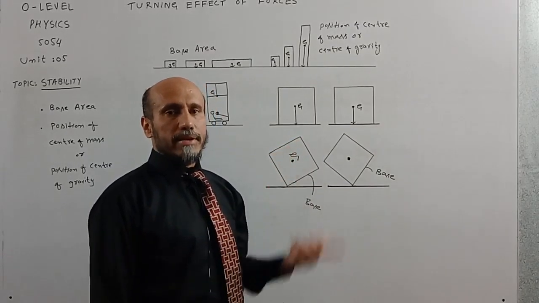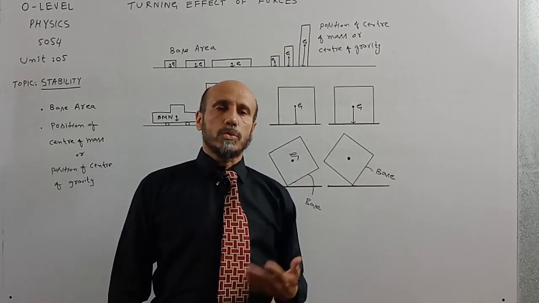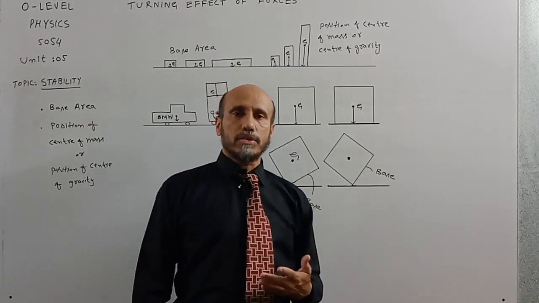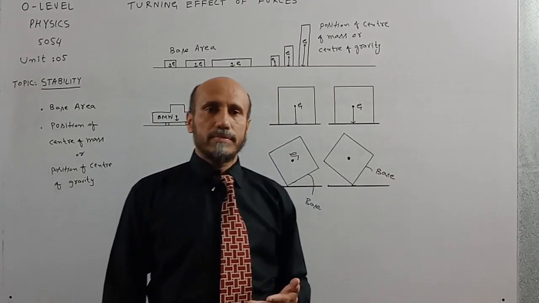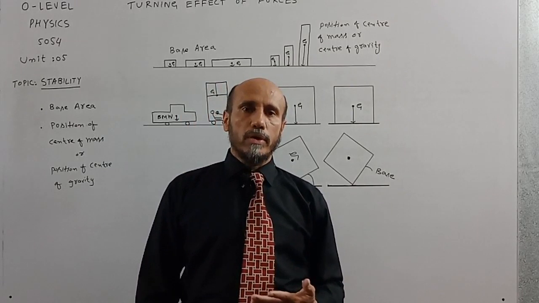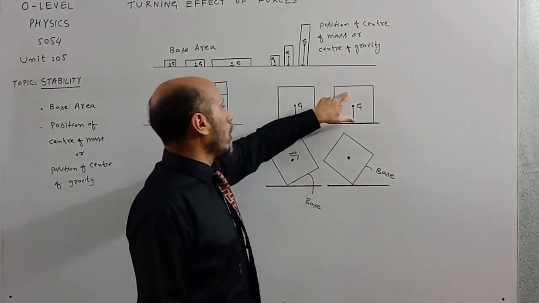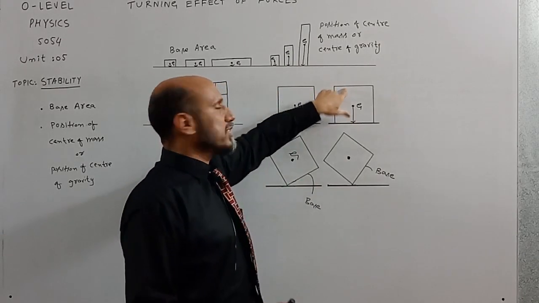Now we will consider another example, and this example will help us to decide that when force is applied on the body, then after removal of that force, whether the body will topple over or not. For this purpose, I have considered two blocks of same dimensions.